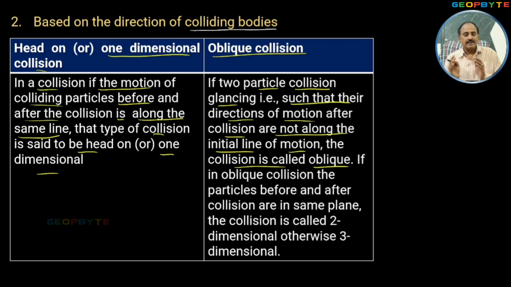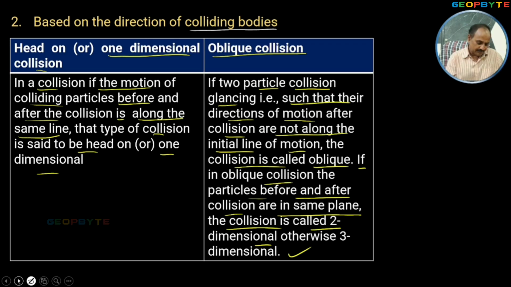That means after colliding, if the objects are moving in different directions, that kind of collision is called oblique collision. If in oblique collision, the particles before and after collision are in the same plane, then the collision is called two-dimensional collision. Otherwise, it is called three-dimensional collision. That means if the particles are traveling in the same plane before and after colliding, that kind of collision is called two-dimensional collision. Otherwise, it may be called three-dimensional collision.